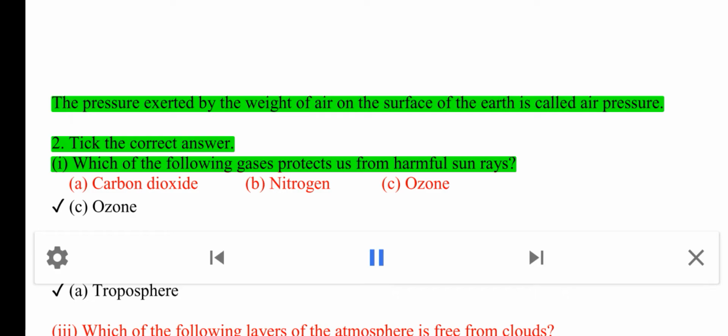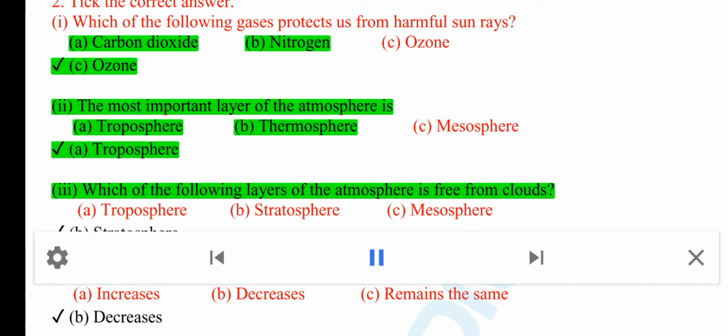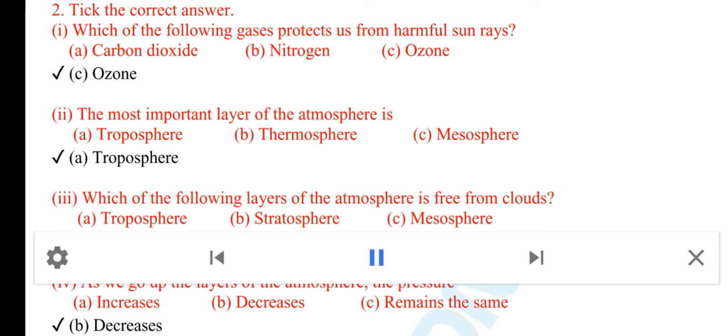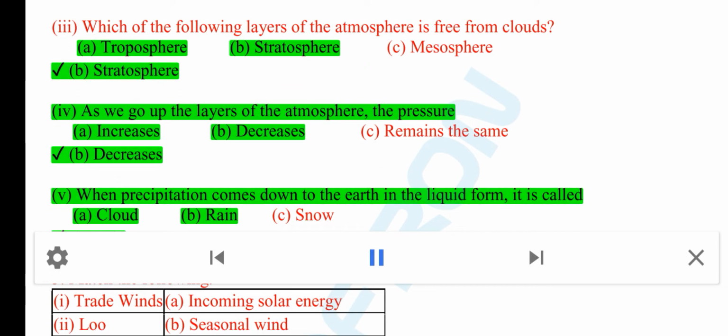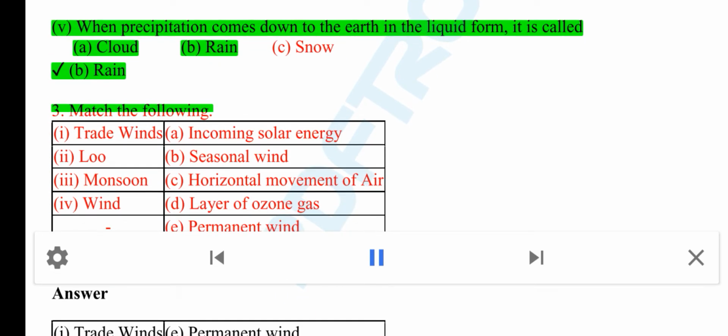2. Tick the correct answer. I. Which of the following gases protects us from harmful sun rays? A. Carbon dioxide, B. Nitrogen, C. Ozone. II. The most important layer of the atmosphere is A. Troposphere, B. Thermosphere. Answer: A. Troposphere. III. Which of the following layers of the atmosphere is free from clouds? A. Troposphere, B. Stratosphere. Answer: B. Stratosphere. IV. As we go up the layers of the atmosphere, the pressure A. increases, B. decreases. V. When precipitation comes down to the earth in the liquid form, it is called A. Cloud, B. Rain.